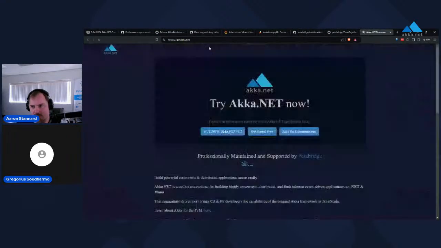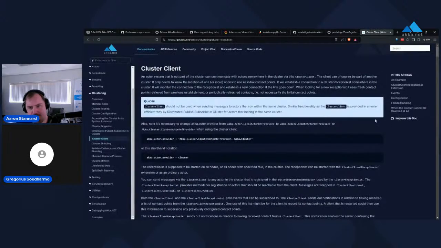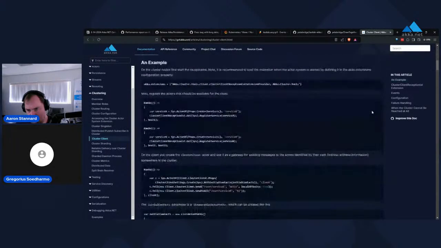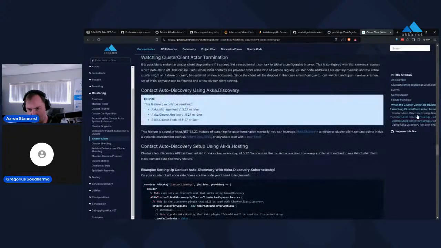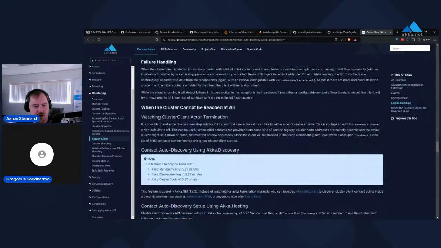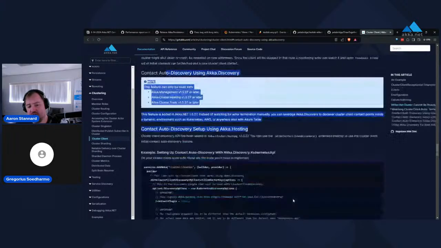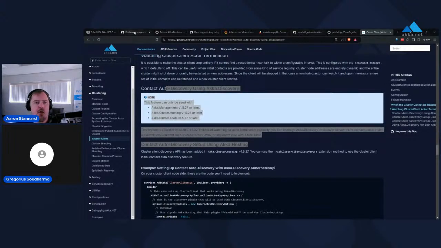If I pull that up here, that should be under clustering, cluster client. And we scroll down to, let's see, where is this? When the cluster cannot be reached, contact auto discovery using Akka.Hosting. I think we probably need to make this its own H1 rather than H2, so it appears in the right spot in the header down here. So we probably need to fix that. But otherwise, we have this all documented in the main Akka.NET docs on the website. So that's all available there.